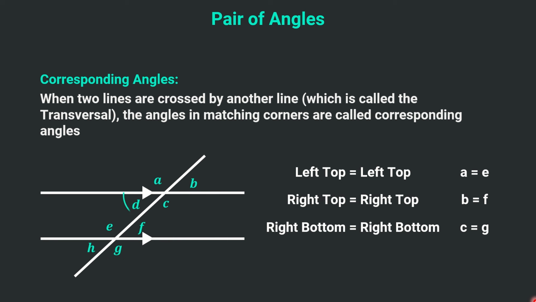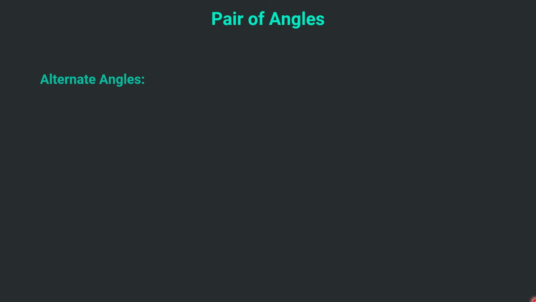Then we have this angle, this would be equal to this angle, so the left bottom will be equal to the left bottom, so that means D will be equal to H. So this was the corresponding angles concept. So let's talk about the alternate angles.